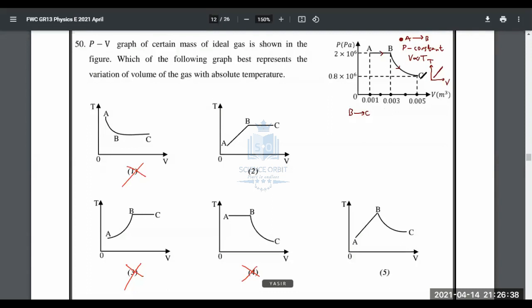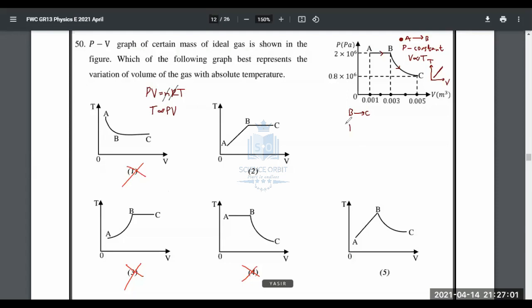Now, when you go from B to C, you take temperature at B. How do you find temperature at B? If you go to the equation PV = nRT, according to this question, it's a fixed amount of gas, so the number of moles is constant, R is anyway constant. You can say the temperature at a certain point is proportional to the product PV.